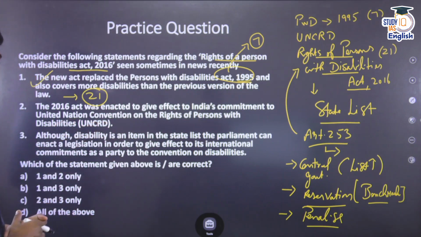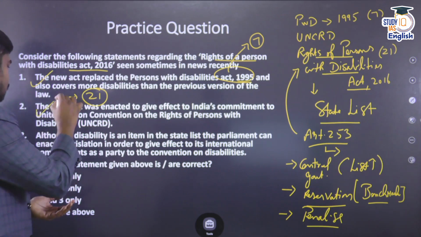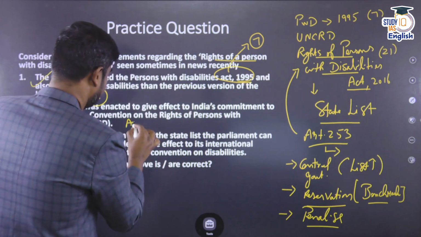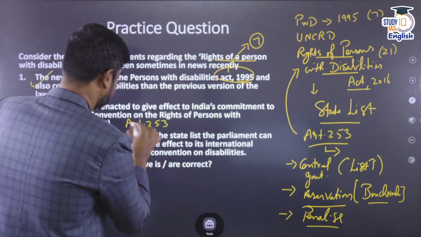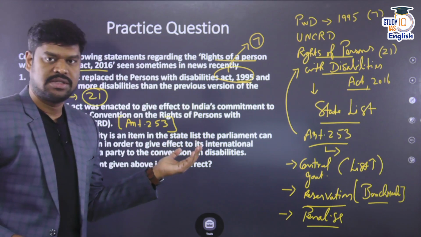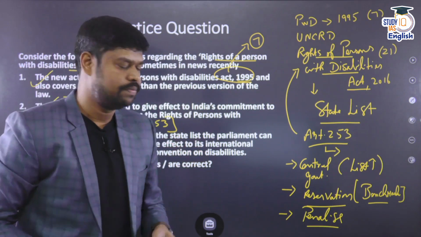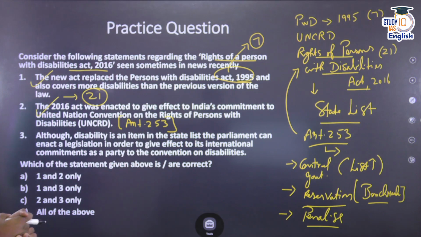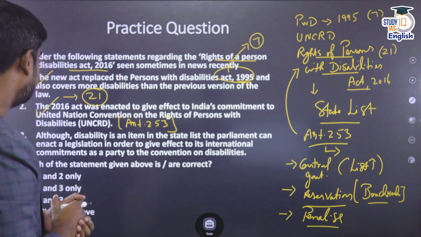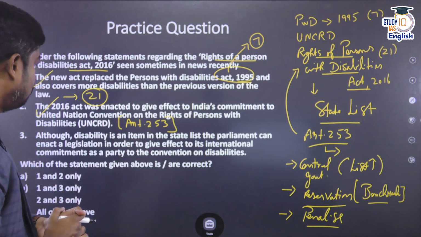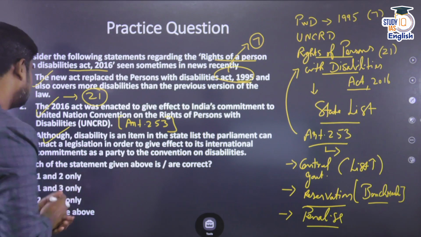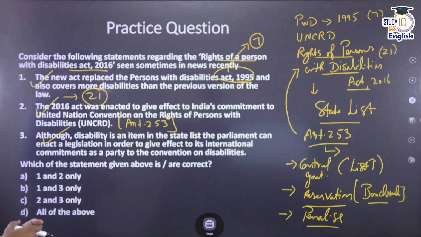Statement 2. The Act was enacted to give effect to India's commitment to the United Nations Convention on the Rights of Persons with Disabilities. So, this is very much true. And in fact, the Parliament has made use of Article 253 of the Constitution. Although this is an item in the state list, still the Parliament is empowered to make this particular law. Statement 3. Although disability is an item in the state list, the Parliament can enact a legislation in order to give effect to its international commitment as a party to the Convention on Disabilities, so as to protect the rights of persons with disabilities. So, this particular statement is also true.